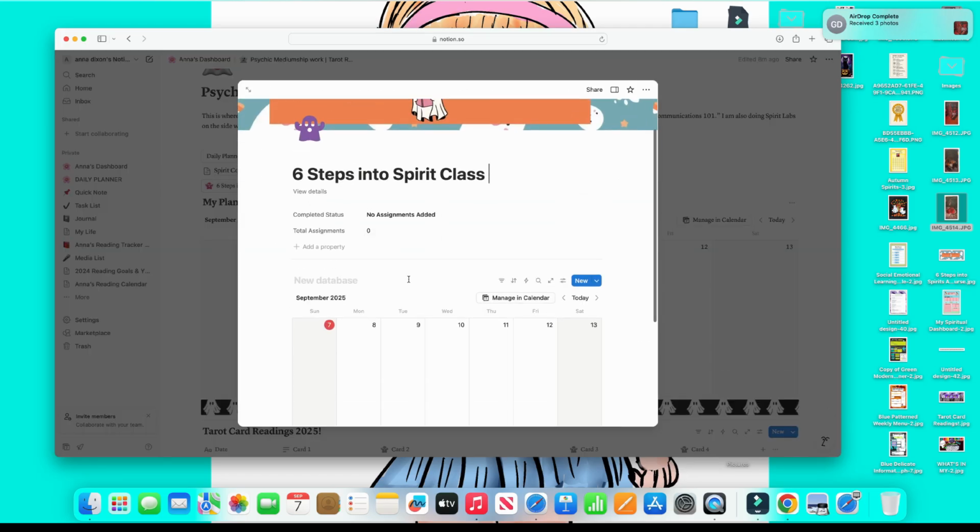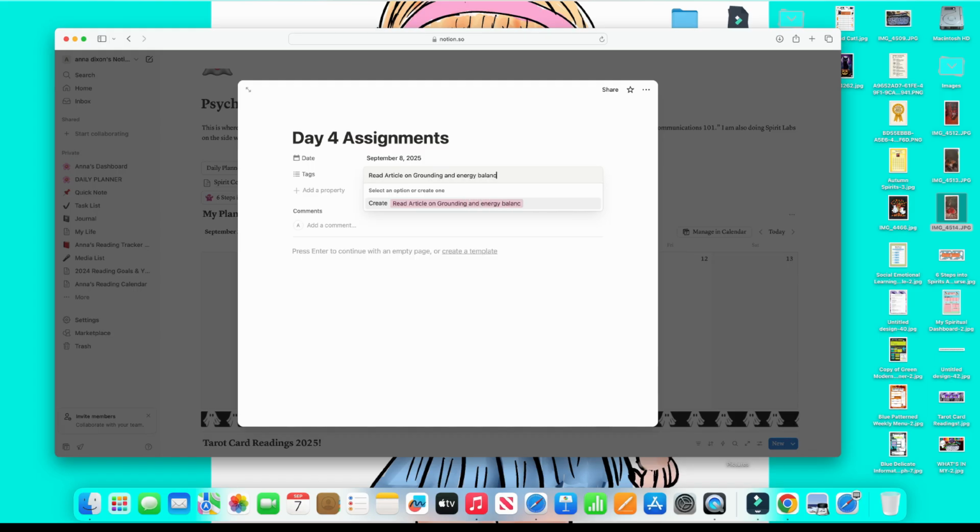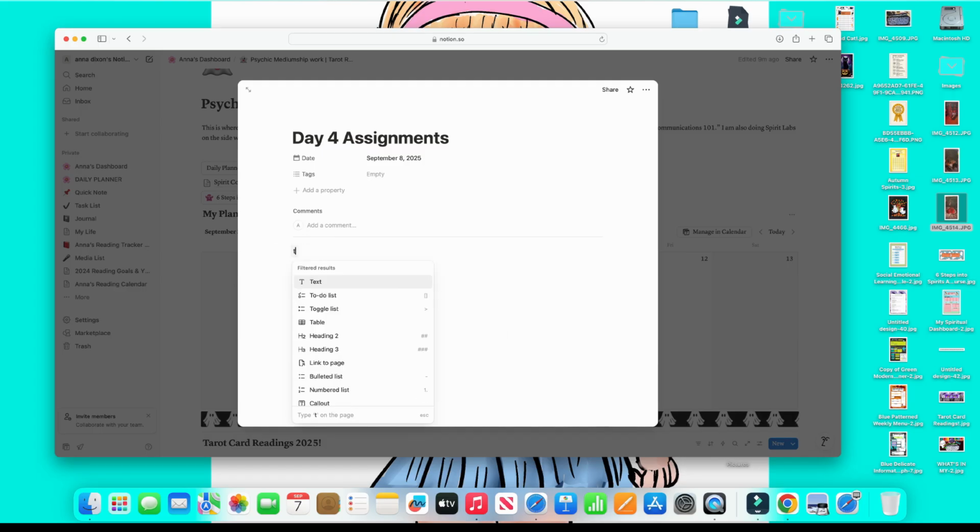And I have my weekly calendar here with the assignments. At first I didn't know exactly what calendar I was adding it to. So in the end, I copied and pasted a calendar and put it into the 6 Steps into Spirit class, and wanted to mention that as well. Here's me adding the assignments, descriptions, and tags, and I thought I was adding assignments there, but I wasn't. I was just adding the tags, and I didn't know that. So I'm very new to Notion.